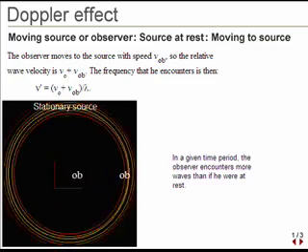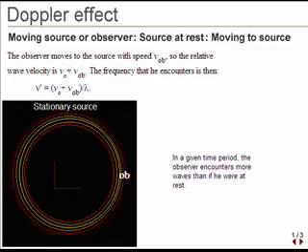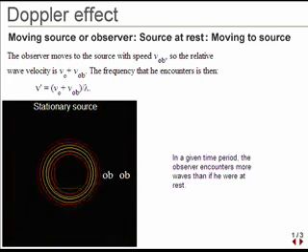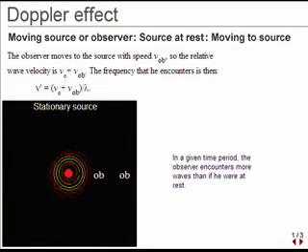As the observer moves towards the source, the observer encounters, per unit time, more waves than if not moving. Moving away, the observer encounters fewer waves in the same time period.